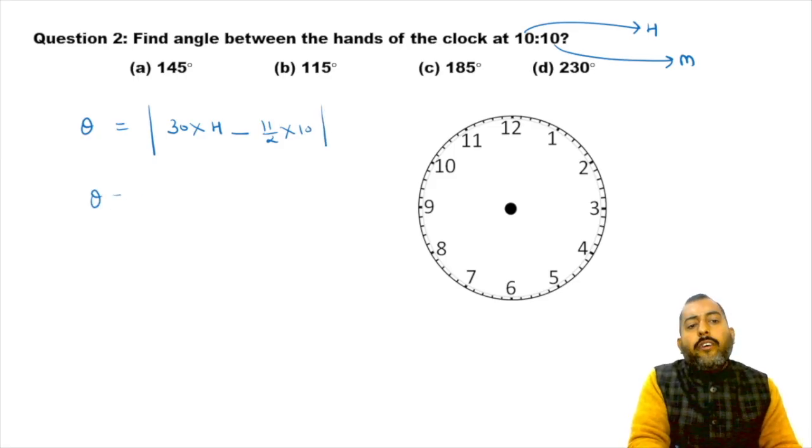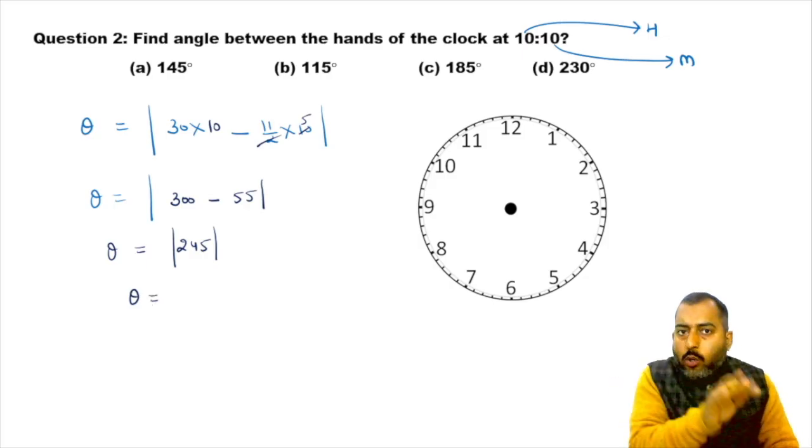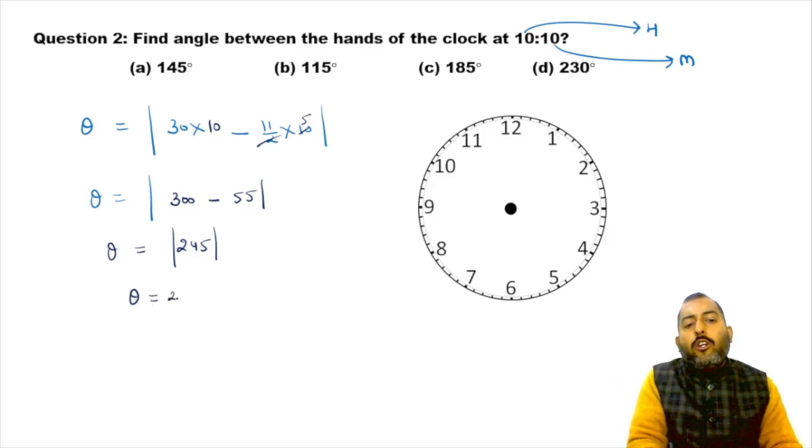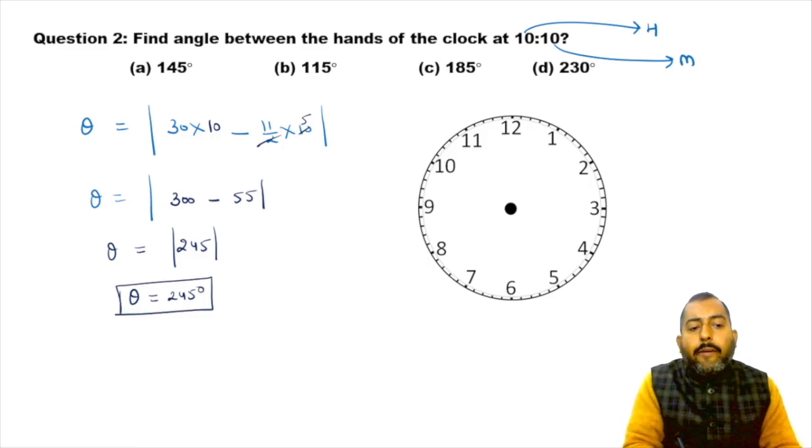So theta comes out to be 300 minus 55, and 300 minus 55 is 245 degree. If you ignore the negative value of angle, you're gonna get 245 degree.